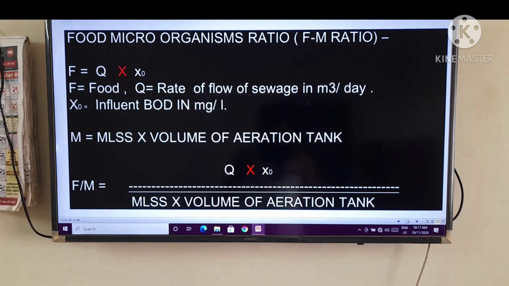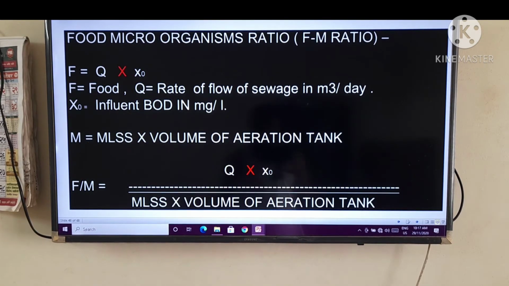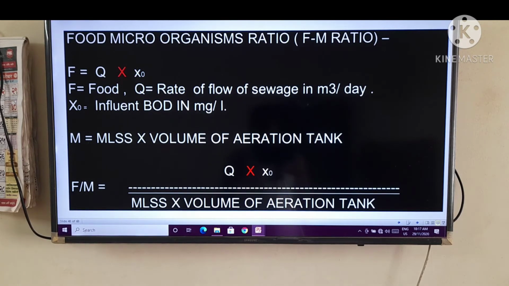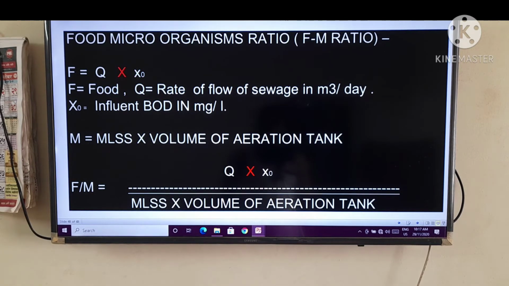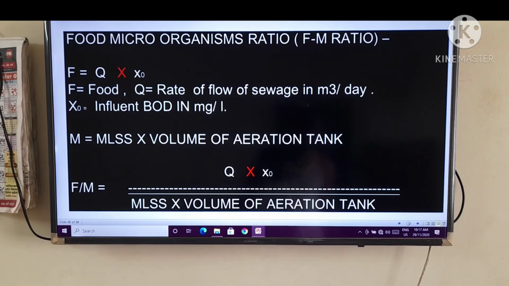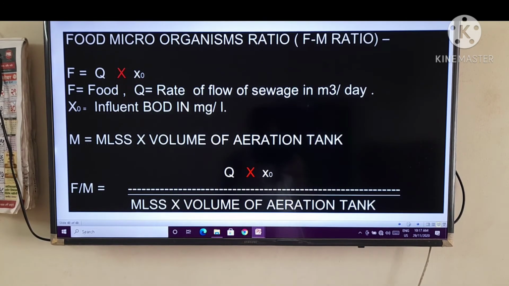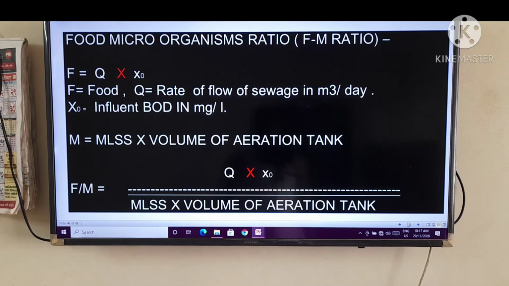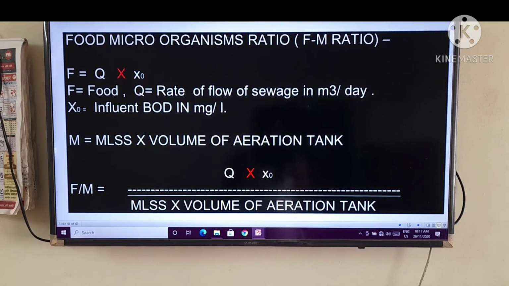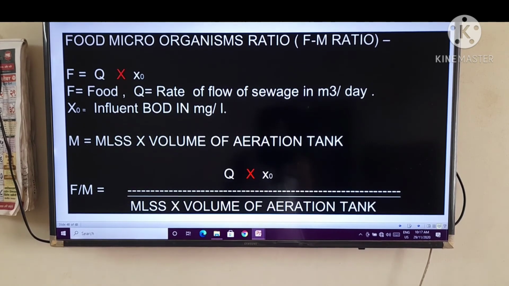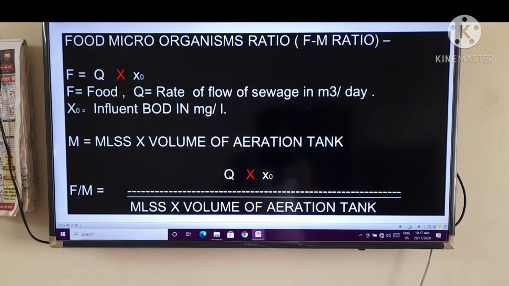M is equal to MLSS, that is mixed liquor suspended solids, multiplied by the volume of the aeration tank. Therefore, the F by M ratio is equal to Q multiplied by X0 divided by MLSS multiplied by the volume of the aeration tank.